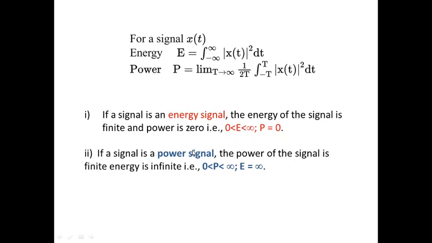A simple analogy for a power signal is the sun's radiation. Why is the sun said to have infinite energy? Because it never stops giving us radiation. There is continuous radiation provided for a person's entire time period. So obviously, the energy contained in the sun is infinite. Whereas the energy in a particular person's lifetime will definitely be finite. So if a signal is a power signal, the power of the signal is finite and